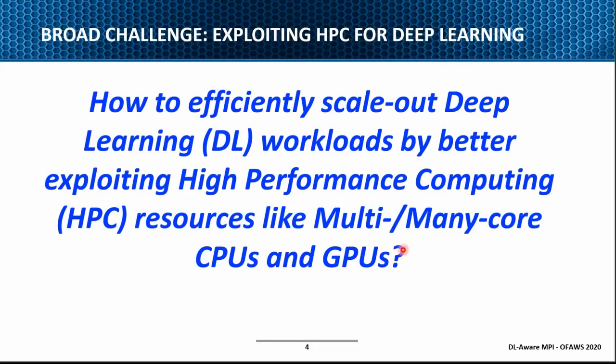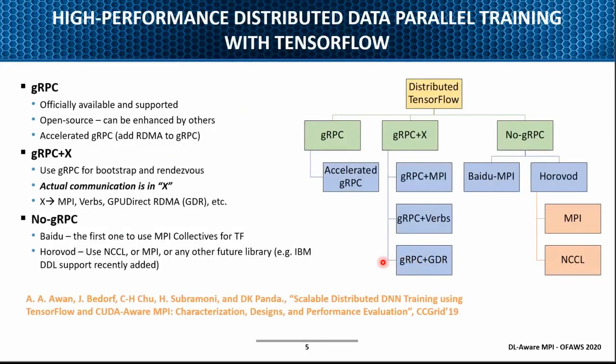But there is always a limit: I can only put 8 GPUs or 16 GPUs, or so many cores. If I want to handle very large data sets for learning, I need to scale out. This is the focus of this talk. In this context, let me give a little bit of background.